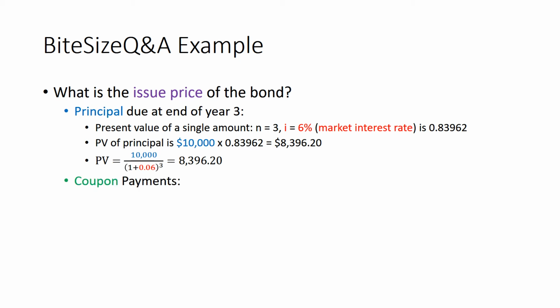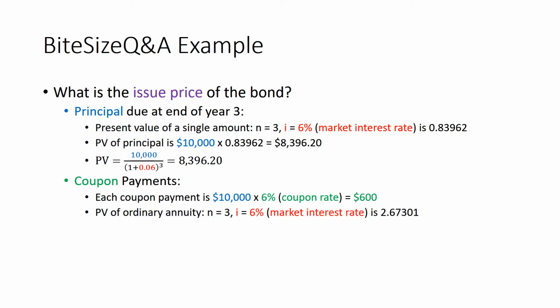Next, we can find the present value of the coupon payments. Remember, the coupon payment is the face value of the bond, $10,000, multiplied by the coupon rate, 6%, so it's $600 per period. And since this $600 occurs at the end of every single year, then we can use the present value of an ordinary annuity formula.